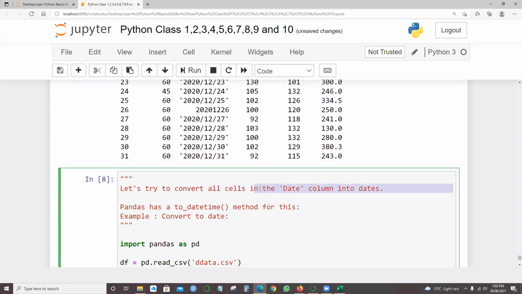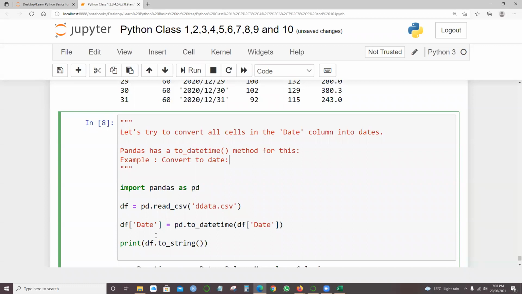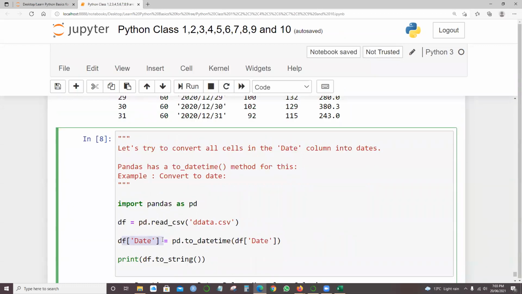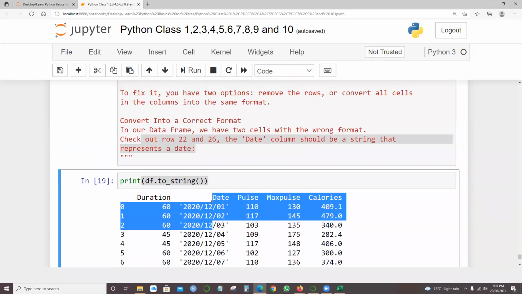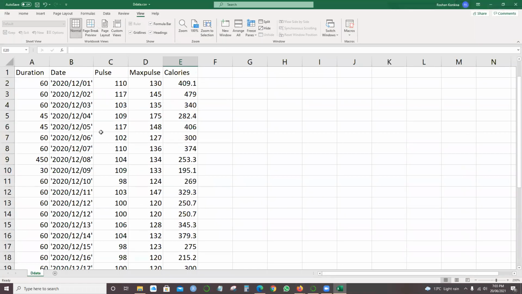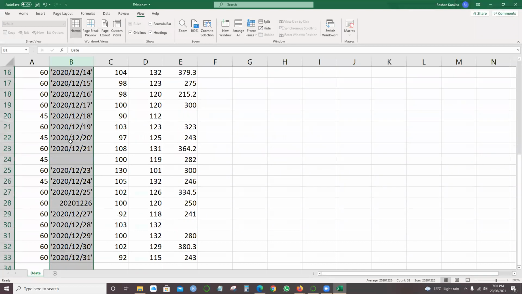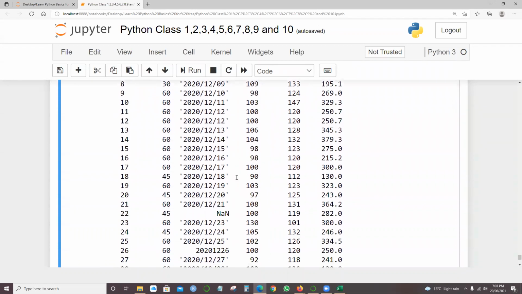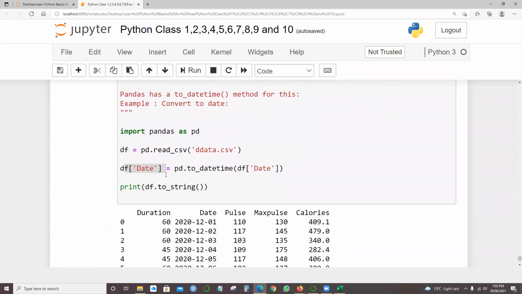So let's try to convert all cells in the date column into dates. For that, pandas has the toDate function. Example, convert to date. What it is trying to say is that we need to focus on the date column only. So df date means pick up the date column. Pick up only the date column over here, and make sure the column has the right date format. So here the function is pd.toDate of df date.